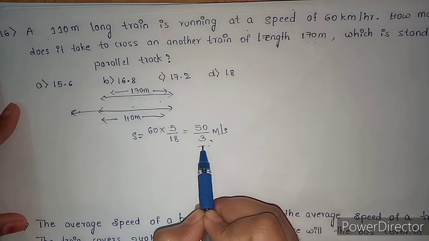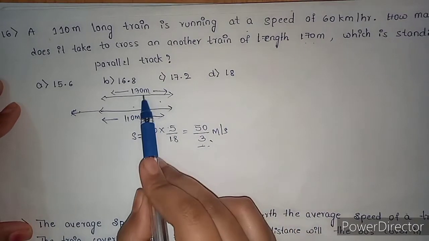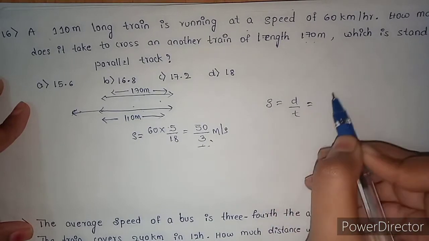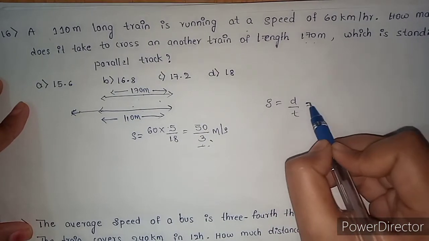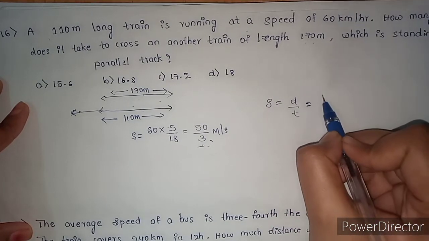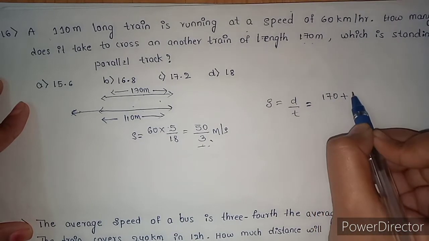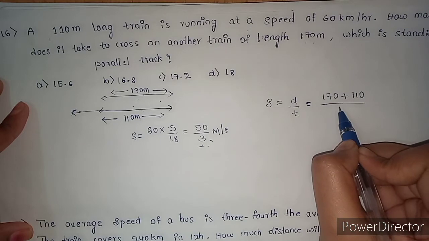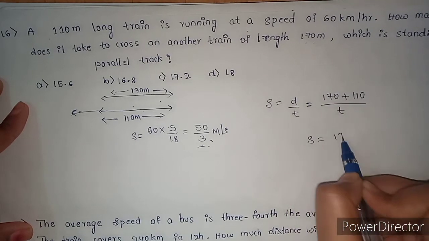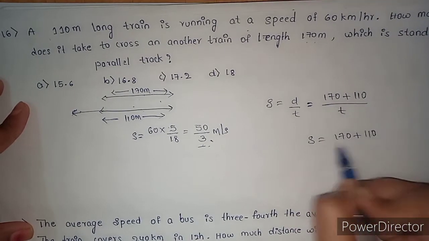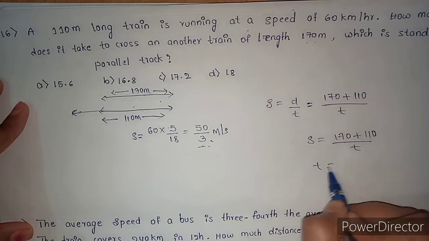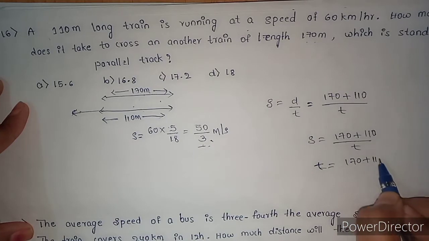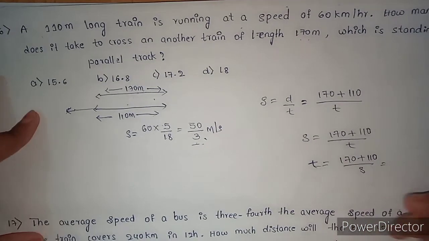Speed is distance by time. Distance is the length of both trains. Always the distances are added, remember this. Time is not given, we need to find it. Speed is 170 plus 110 by time. Now to find time we have the formula distance by speed, right?